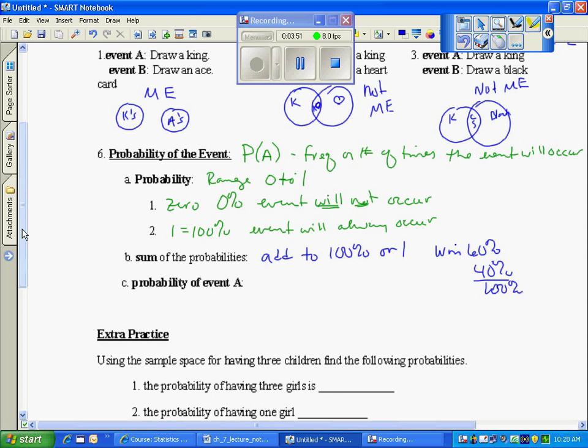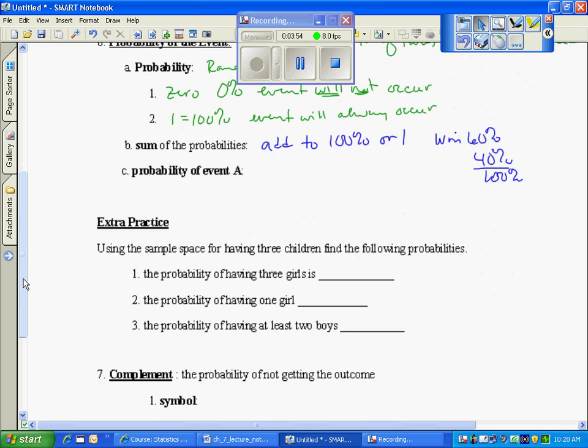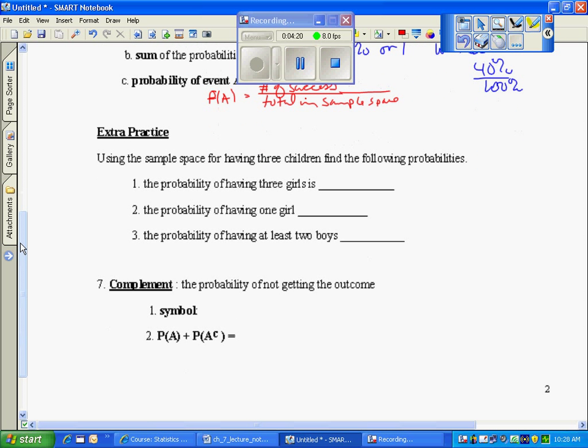The probability of event A. How do we find probability? What's my formula? Probability of event A is equal to the number of times there is a success over the total in the sample space. Sometimes this is known as the relative frequency. So if we take a look at how to calculate probability, it's a simple fraction that can then be turned into a percent. Right now we're just going to leave it as a fraction, and I'd rather you left your homework as a fraction so I can tell, do you understand what the success is over the total?